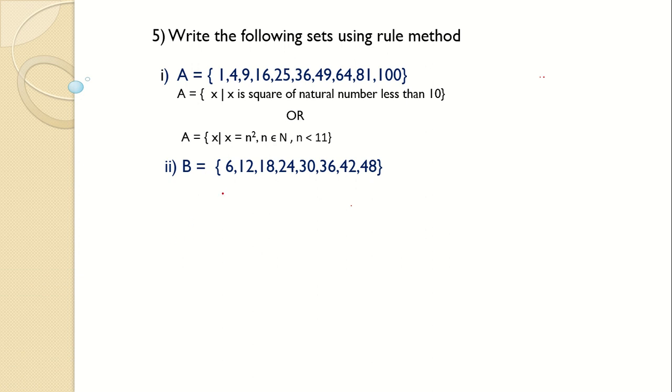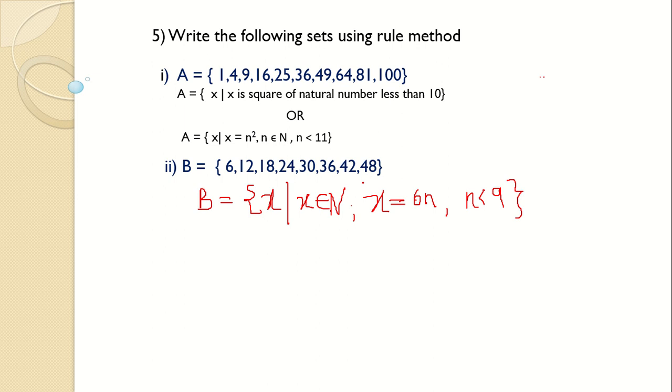So here we will write it this way: B is equal to x such that x belongs to natural numbers and x is equal to 6n, and this n should be strictly less than 9, because we want to go up to 48. 6 8s are 48, so we have to go up to 8, so we say n is strictly less than 9.